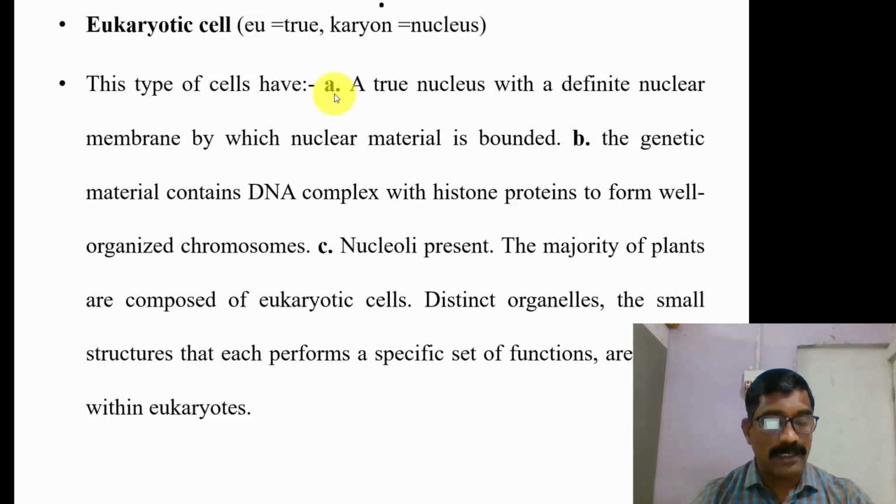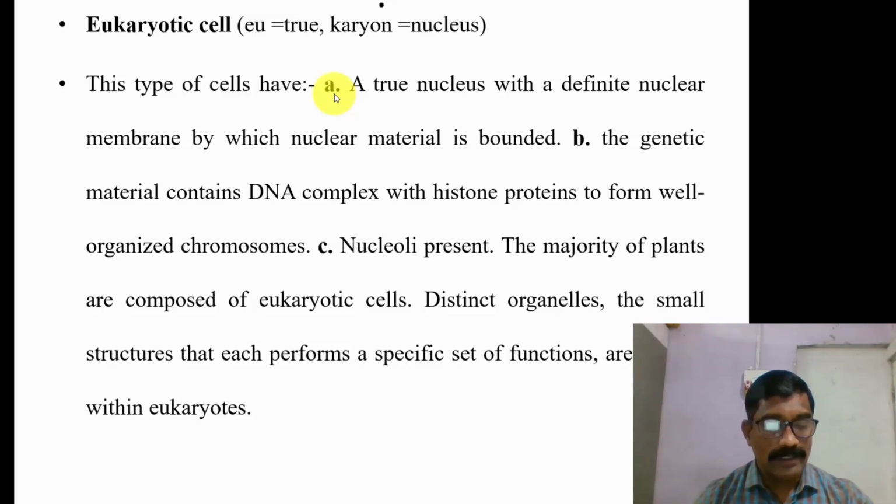And as far as cell division is concerned, in prokaryotic cells there is amitosis, and the spindle apparatus is absent during cell division. Replicated DNA is pulled by attachment to the plasma membrane. In eukaryotic cells, mitosis is there, meiosis is there, the spindle apparatus is present, and chromosomes are pulled by it.